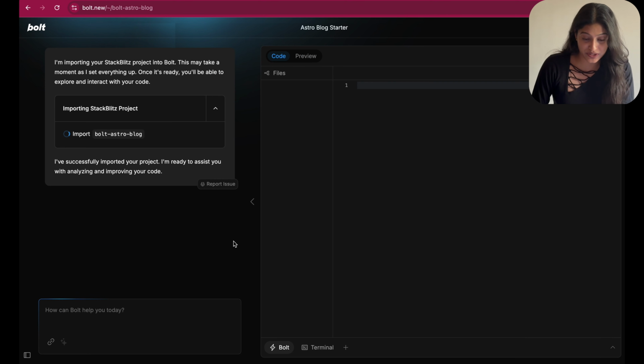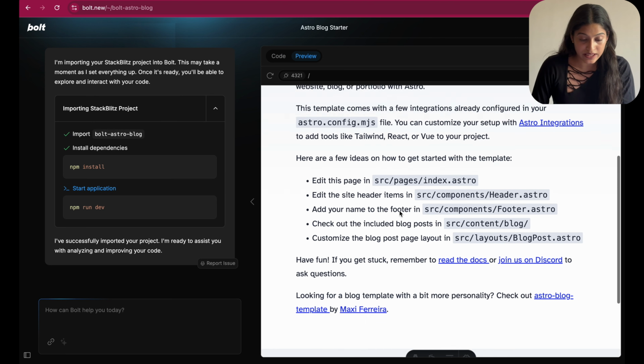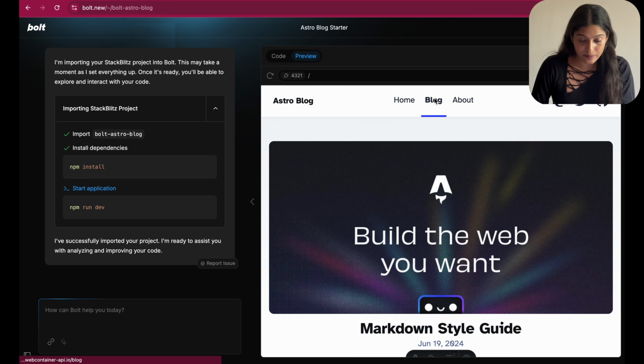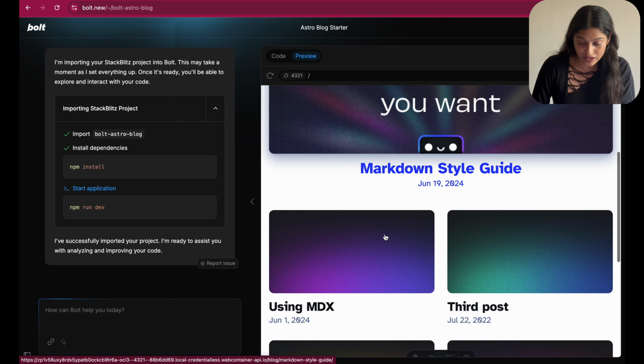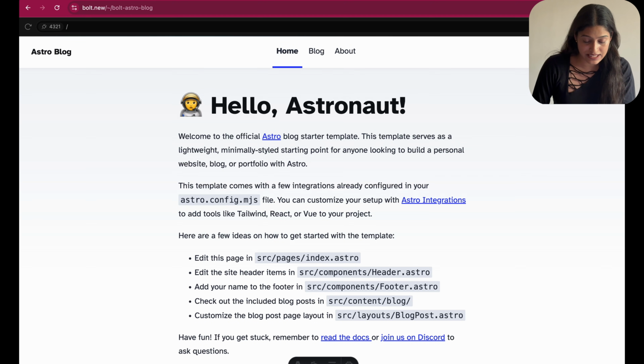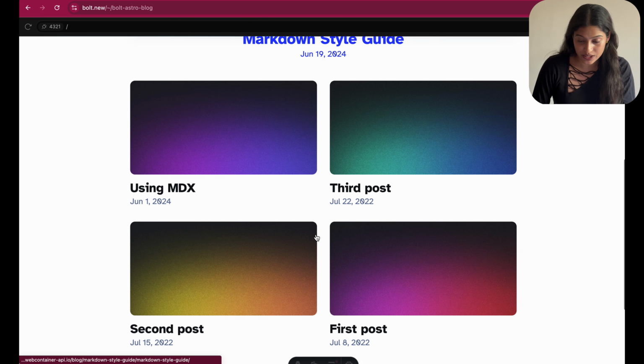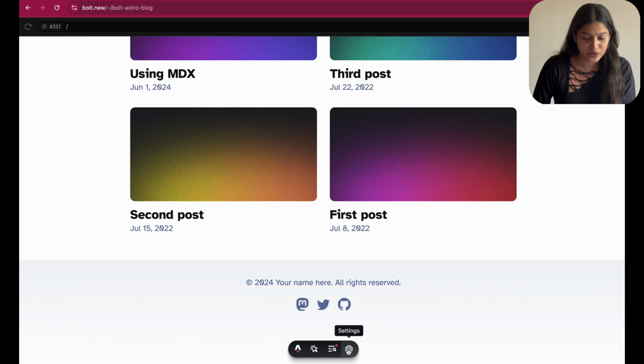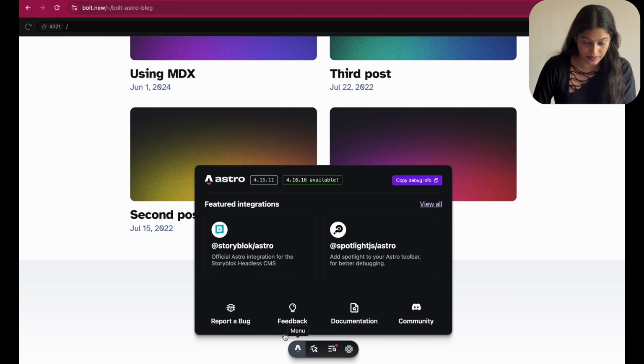This brings up a different user interface compared with the Bolt homepage. It has a chat-like interface on the left and a code editor with a preview on the right. The project is imported and we can see the dependencies being installed and the project starting to run. This brings up the template for starting a blog using the Astro framework. Astro is a popular static site generator that makes it easy to create fast, content-focused websites. With Bolt's integration, you can quickly spin up a new Astro-powered blog and start publishing content.